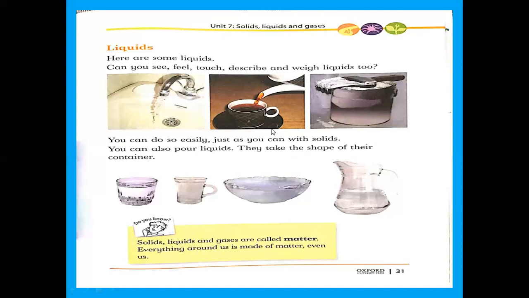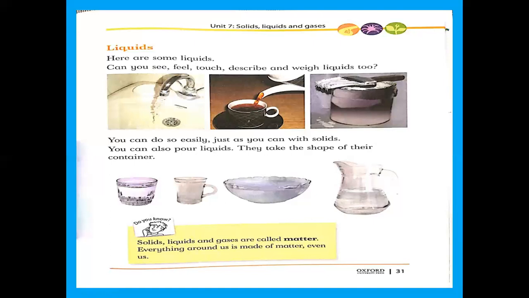When you put liquid in any container, you can see here a bowl, a cup, also a plate like a shallow bowl, and a jug. These four pots have water, maybe 20 ml, maybe 30 ml. So when you put 30 ml water in this pot, in this pot, in this pot, in this pot, it can change its shape.